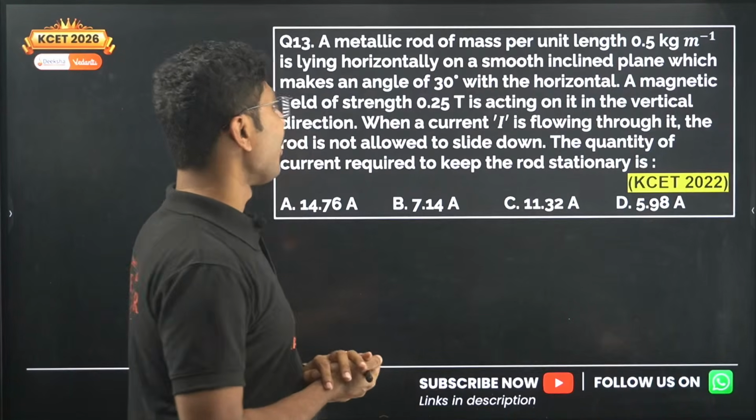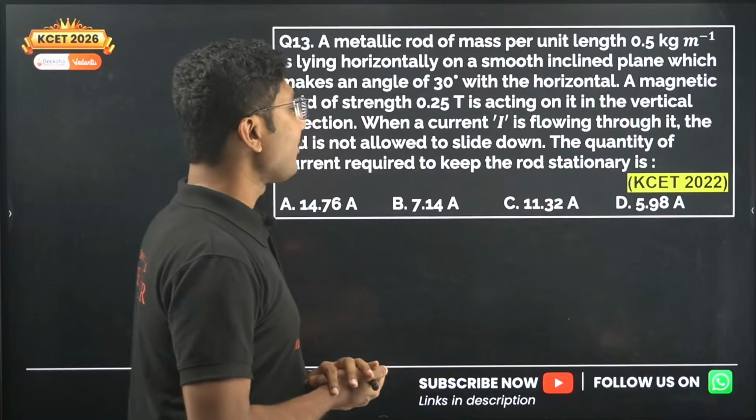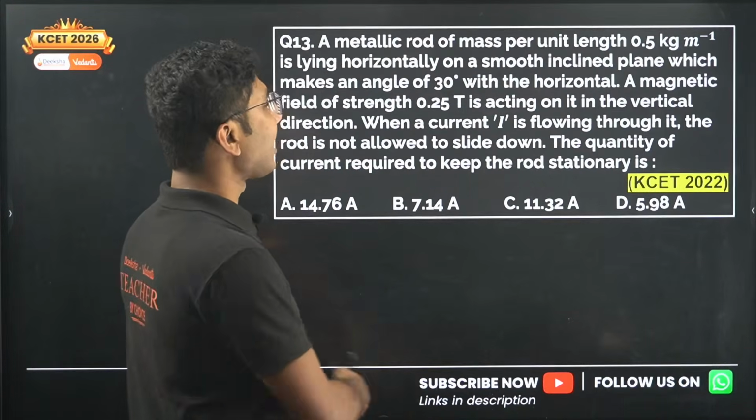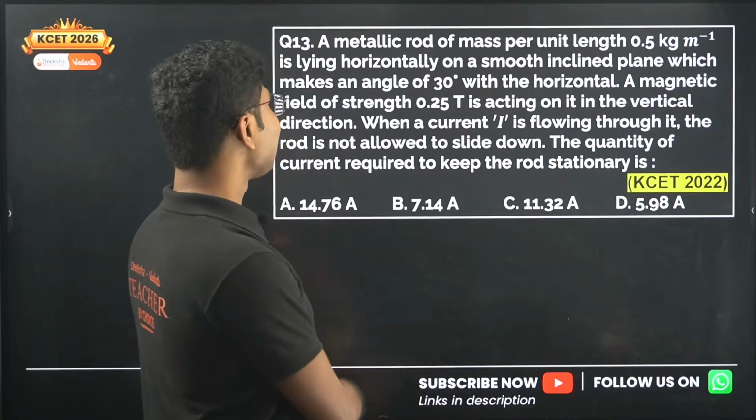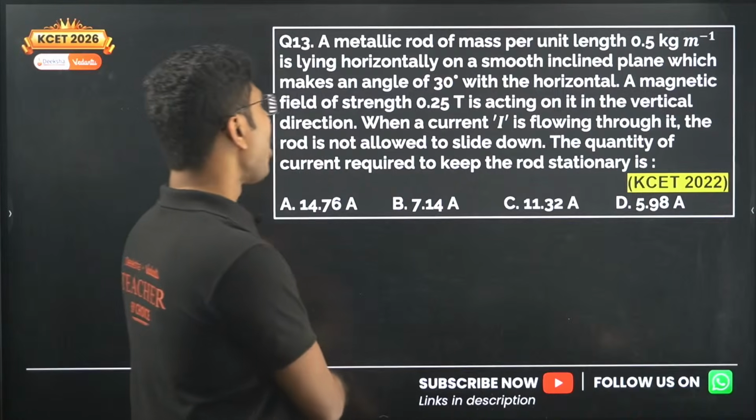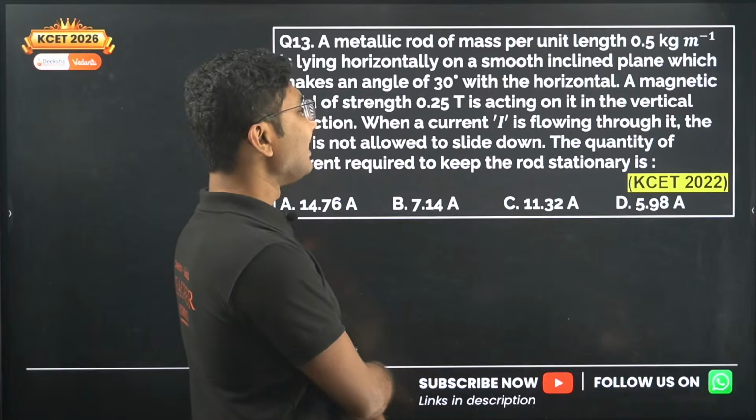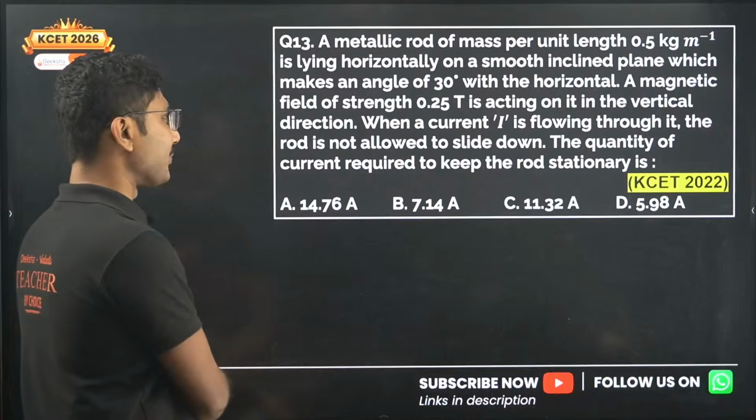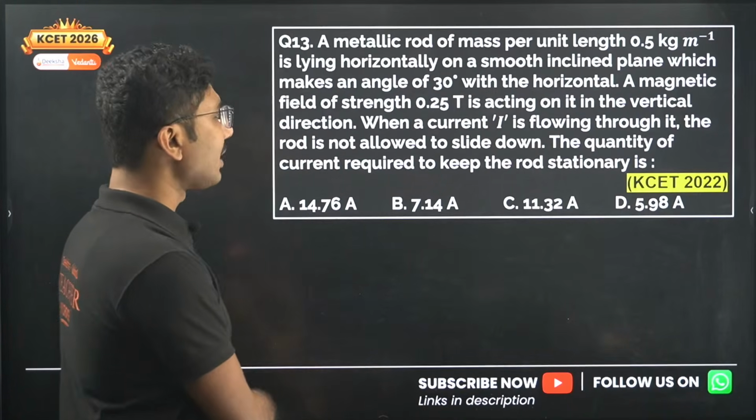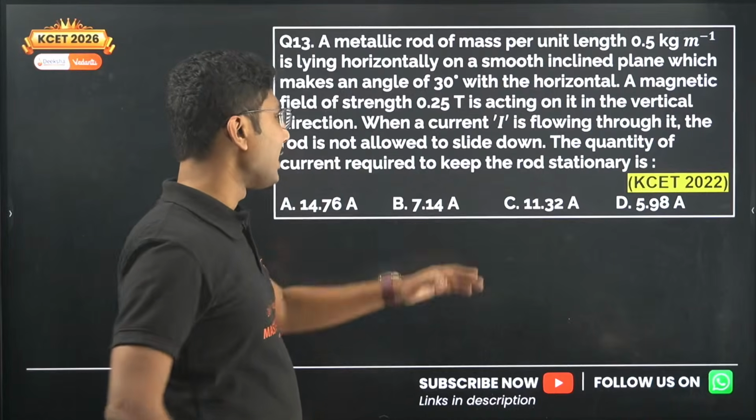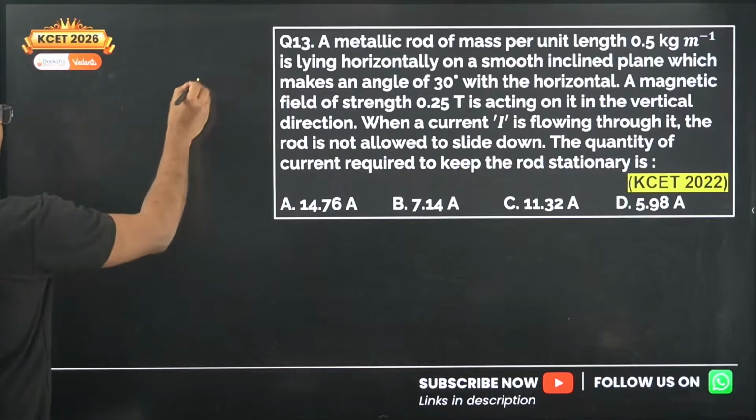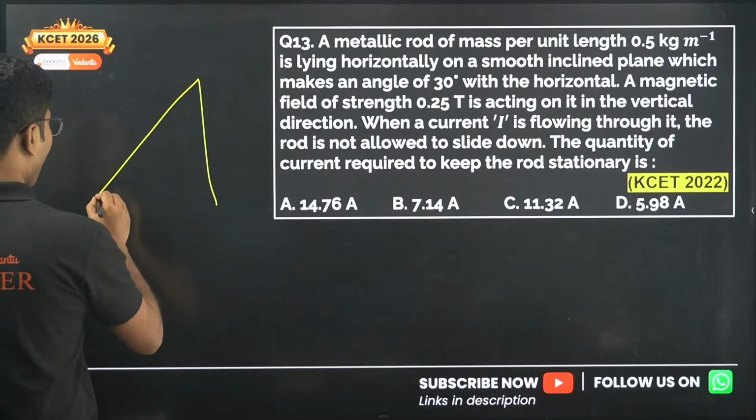A metallic rod of mass per unit length 0.5 kilogram per meter is lying horizontally on a smooth inclined plane which makes an angle of 30 degrees with the horizontal. A magnetic field of strength 0.25 Tesla is acting on it in the vertical direction. When the current I is flowing through it, the rod is not allowed to slide down. The quantity of current required to keep the rod stationary is. This is a slightly tricky and long question, but not that difficult.